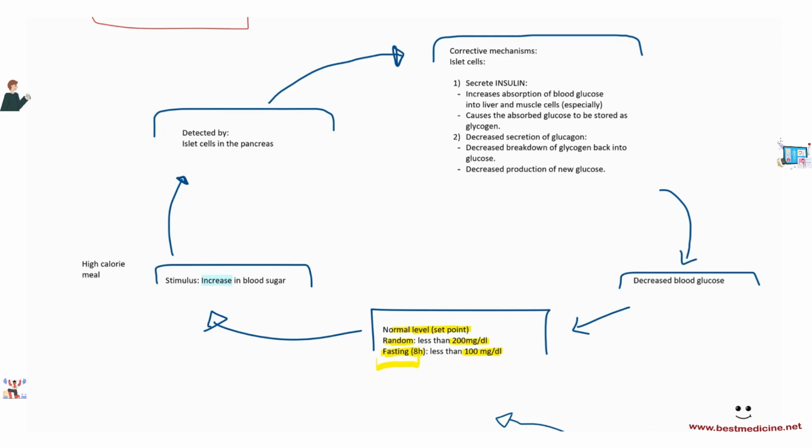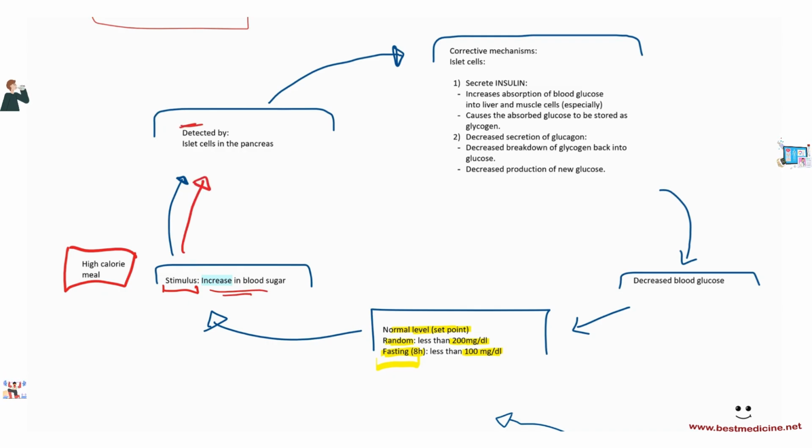Why would it increase more than 200? Maybe somebody has a high calorie meal, right? Somebody ate a cake or a juice. Whatever it is, that has caused a change, right? A stimulus that will stimulate the receptors. So stimulus is essentially the change. In this case, the stimulus is the increase in blood sugar, which will stimulate the receptors.